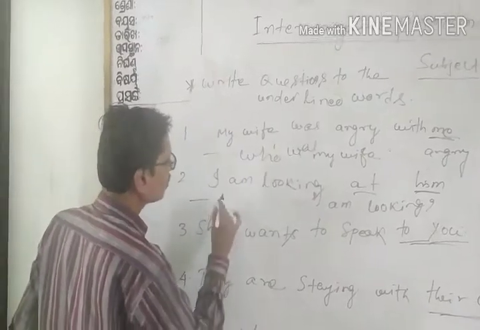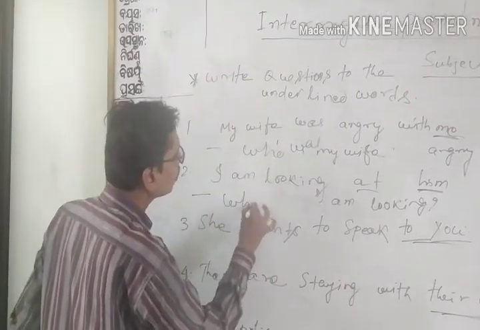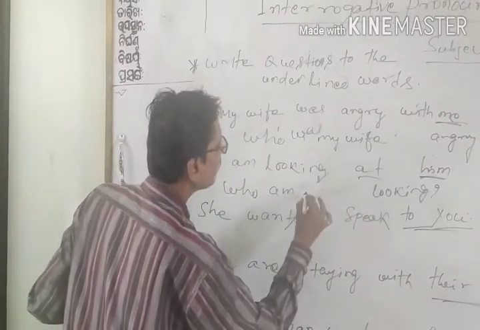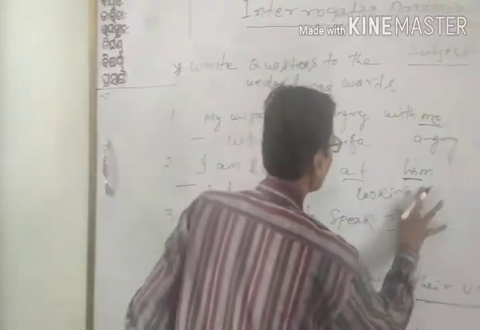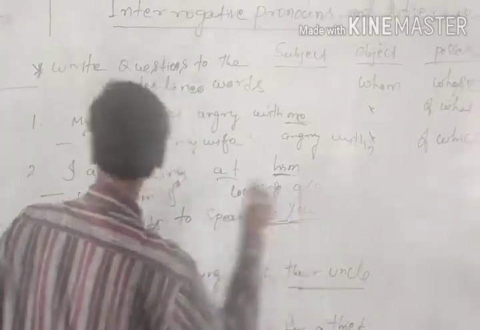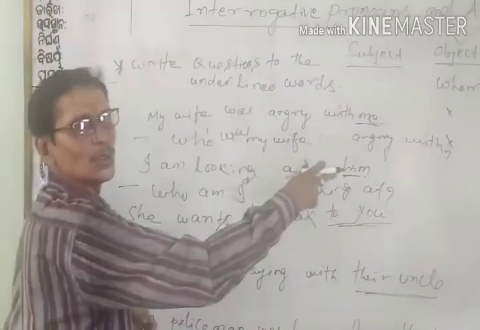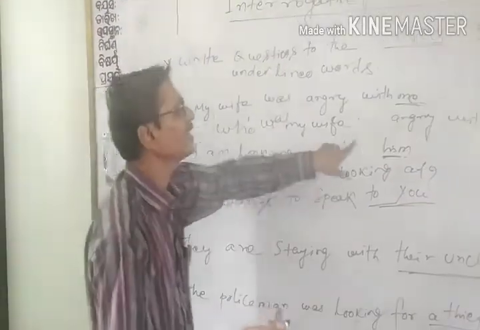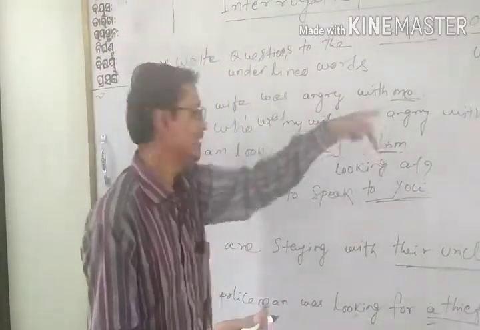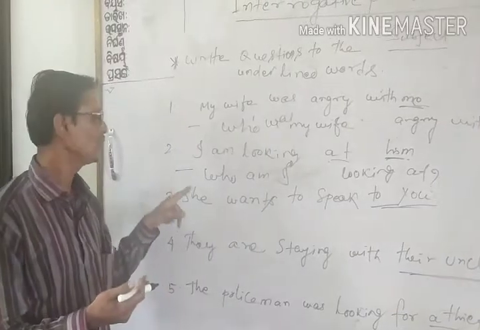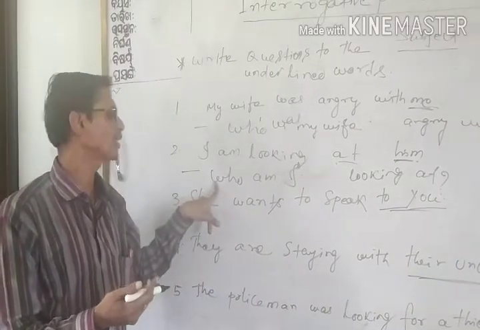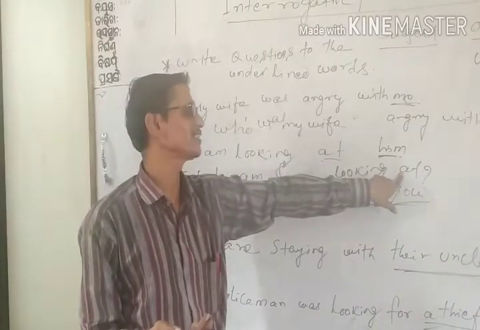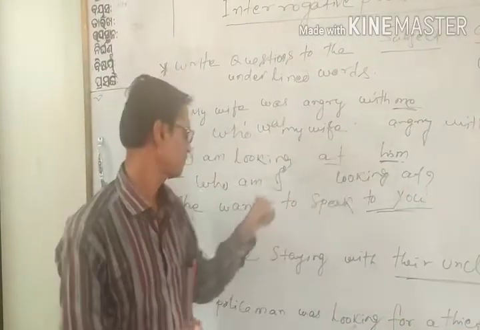So what will we write? Who am I looking at? We have to convert like this, because here at him means at whom. Instead of writing at whom at the beginning, we should start our sentence with who and put the preposition at the end of the sentence before the question mark.